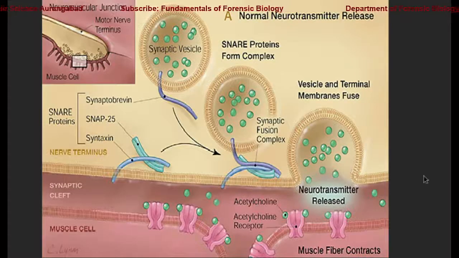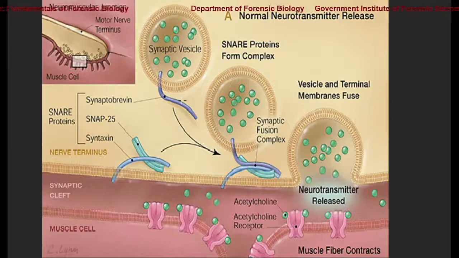Here we can see the interaction of a nerve cell with a muscle cell. This is a nerve cell. What the nerve cell does is it produces vesicles, which we call synaptic vesicles. In these synaptic vesicles, these green granules, like droplets or balls, are the acetylcholine.